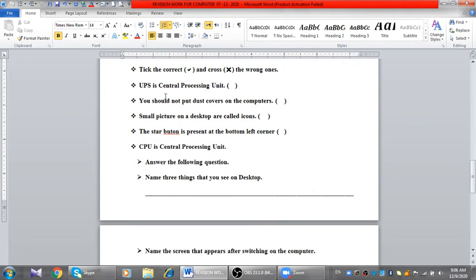Tick the correct. UPS is the central processing unit? No. Cross. You should not put a dust cover on the computer. Cross. Small pictures on the desktop are called icons. Tick. The start button is present at the bottom left corner. Tick. Then CPU is the central processing unit. Correct. Okay.